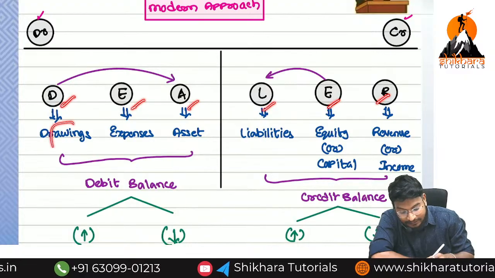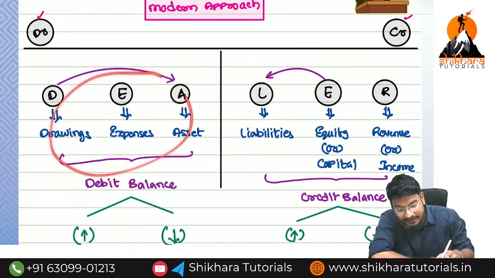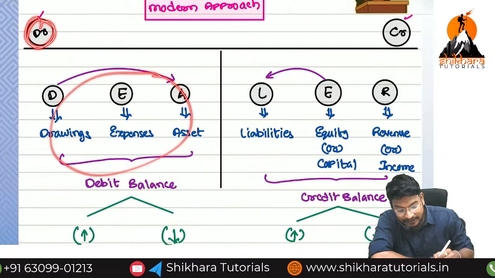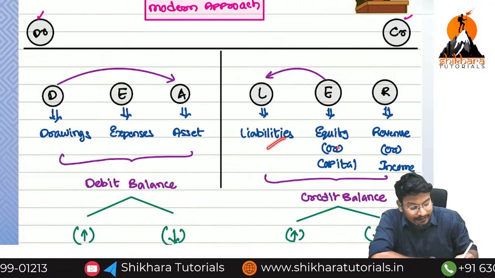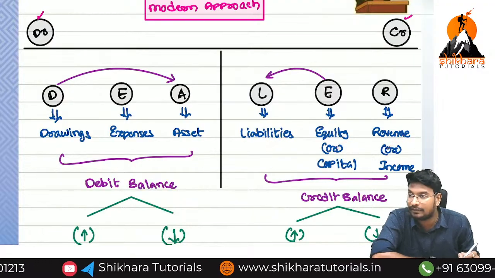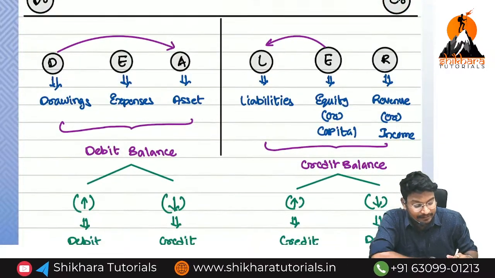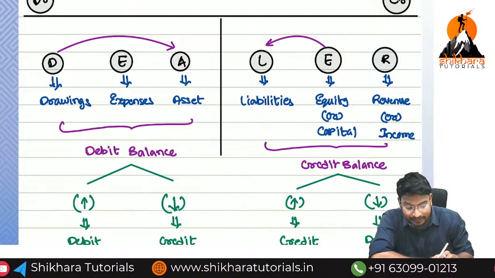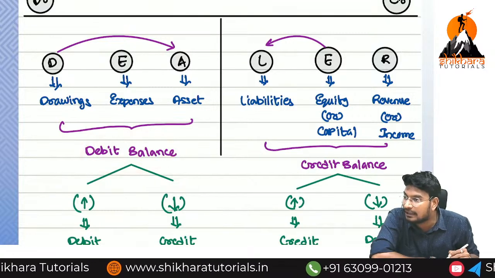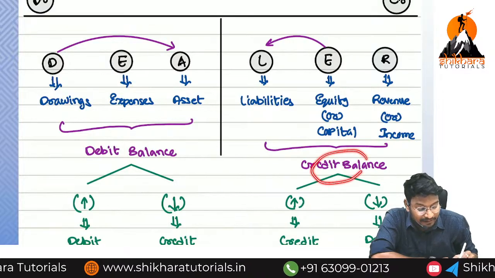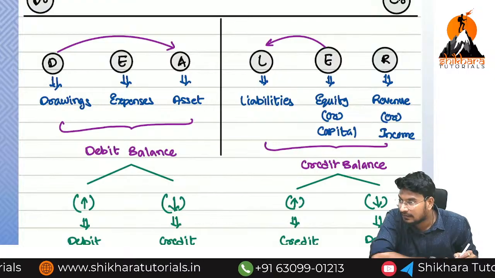D for drawings, E for expenses, A for assets. These 3 are presented on which side? Debit side. For that reason we conclude it as debit balance. Liability, equity or capital, and revenue or income are presented on the credit side. For that reason we take it as credit balance. What is the meaning of debit balance? Debit side is more than credit side. What is the meaning of credit balance? Credit side is more than debit side.